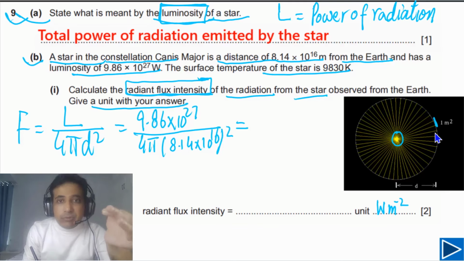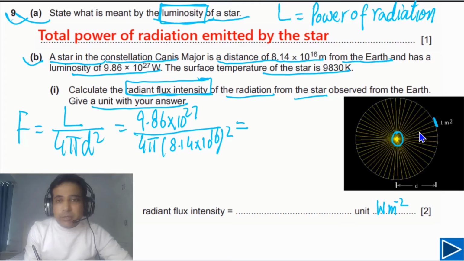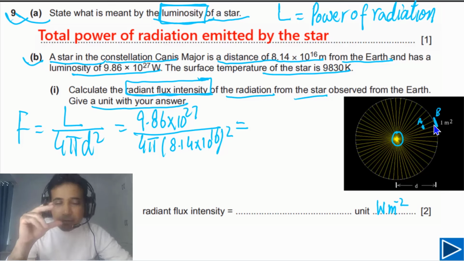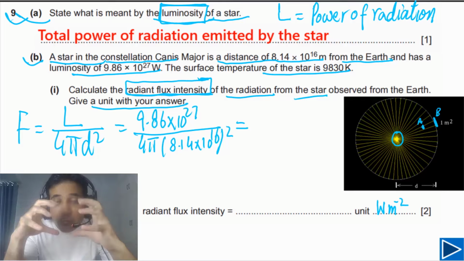And intensity depends on distance. So the intensity of the star at this point, let's say this is point A and this is point B, intensity at point A and intensity at point B will be different because intensity depends on distance from the star. But luminosity is an intrinsic property of a star and it does not depend on distance. So you have to be very clear about this point. Let's try to understand a little bit more about intensity. Why does intensity decrease with distance?